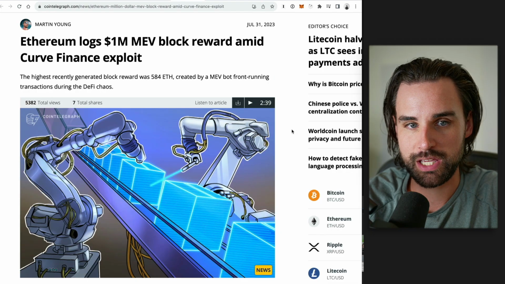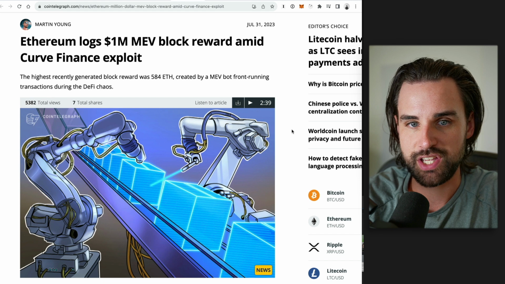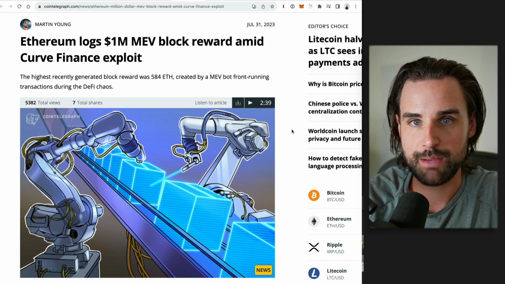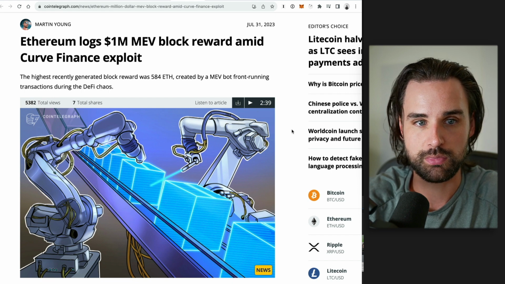So the developer who made $1 million instantly was actually a validator on the blockchain who is running a node and was able to capture $1 million as a block reward for including the transactions into a block. So how does that work? Well, basically, Ethereum is a blockchain that runs proof of stake. It used to have proof of work like Bitcoin, where you just run a miner and you have a mining node. But now it uses validators where you have to stake Ether and run a computer that helps validate transactions and put them into the blockchain.